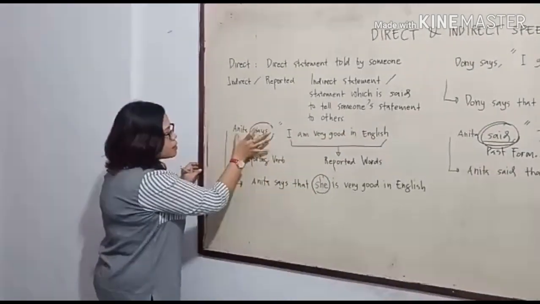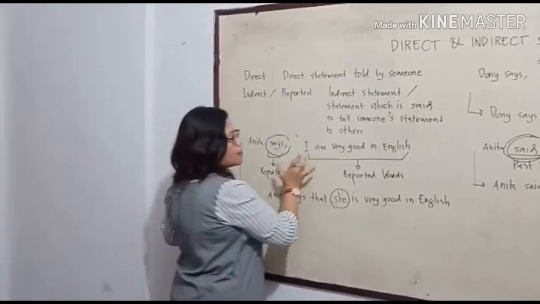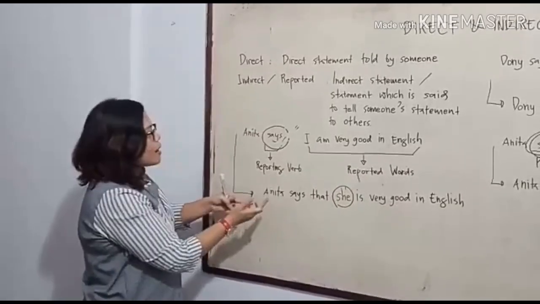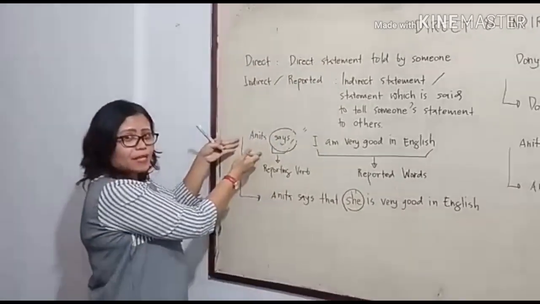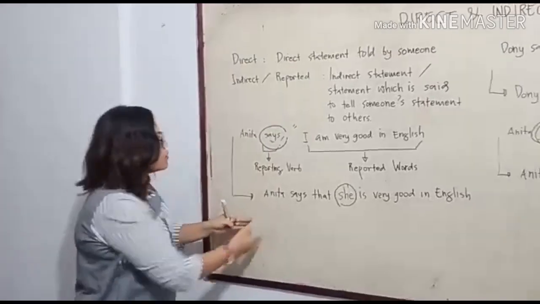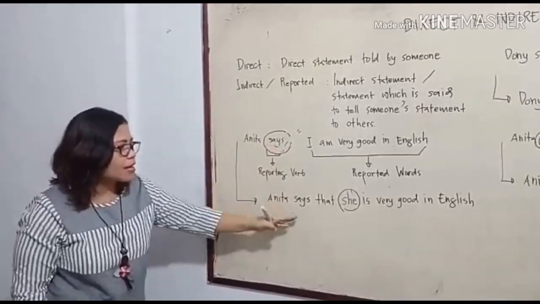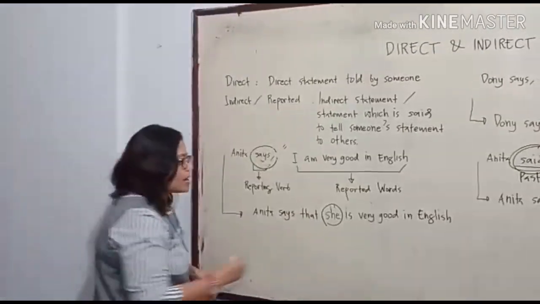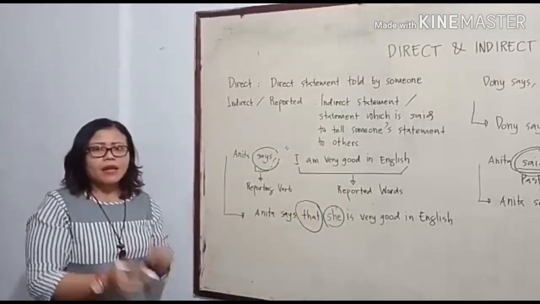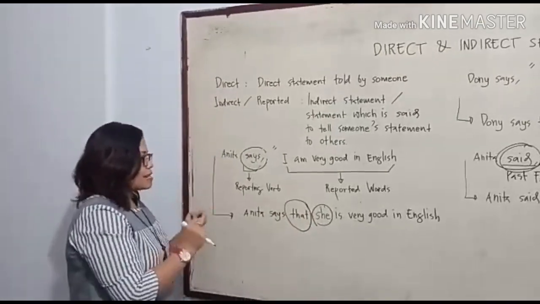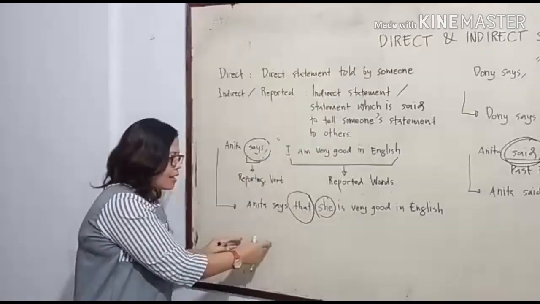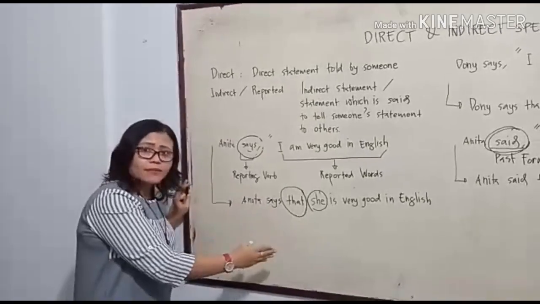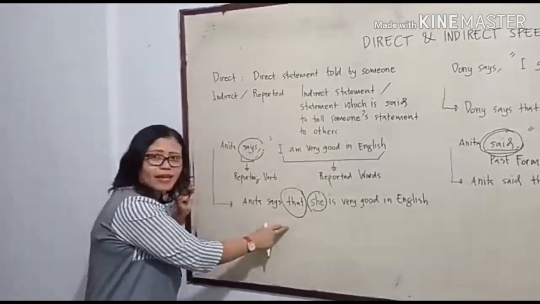Anita says, "I am very good in English." This part is the reporting verb, and this part is the reported words. How can we change the direct statement to indirect or reported? Anita says that. When we want to change direct to indirect, we need the conjunction that. And when we change direct to reported speech, no punctuation is used. You can see there is no comma and no quotation mark in reported speech.